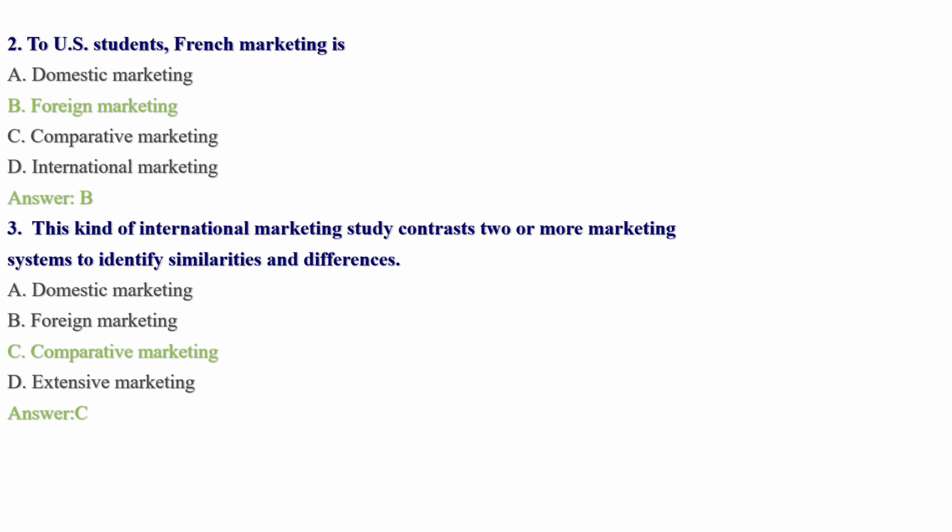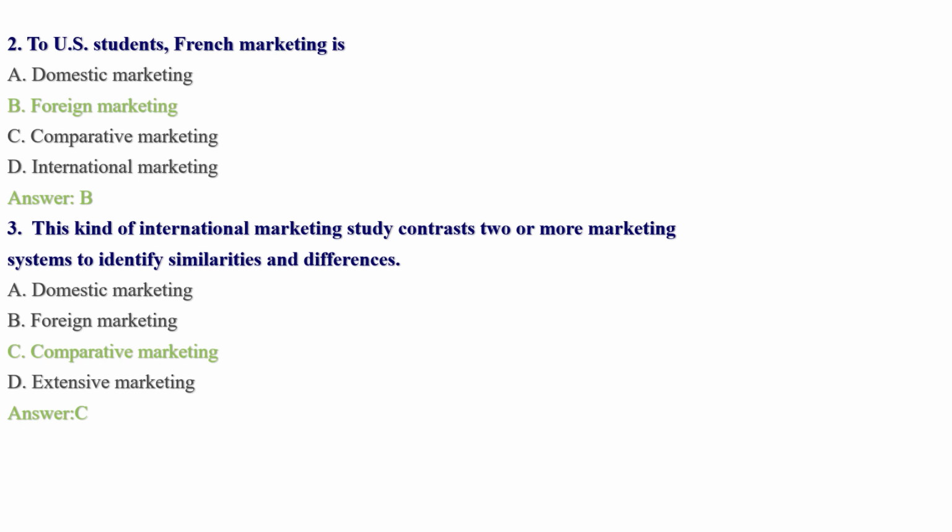Question number 2, the USA student French marketing is blank. So to a USA student, meaning any student who learns in the USA, can see French marketing as what? A. Domestic marketing, B. Foreign marketing, C. Comparative marketing, D. International marketing. Here, the USA students see French marketing as foreign marketing. This is a clearly straightforward question actually.